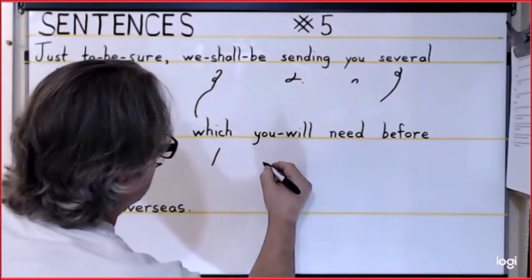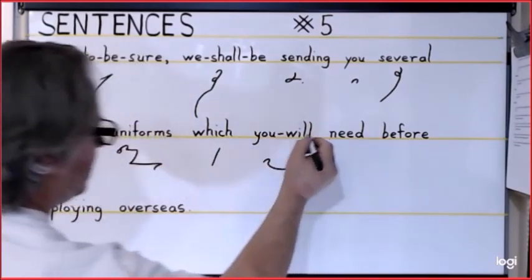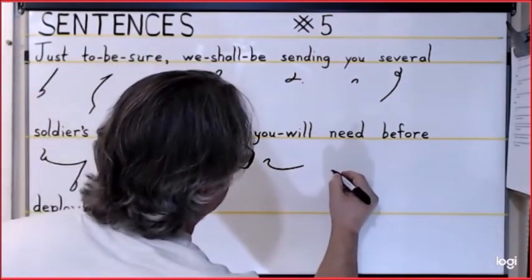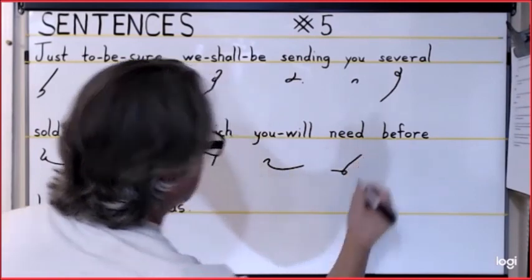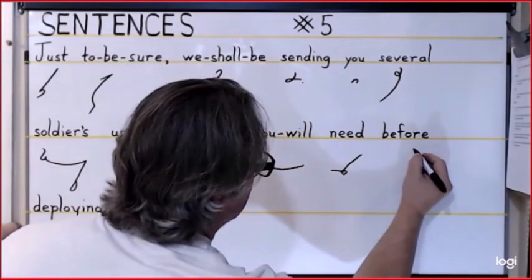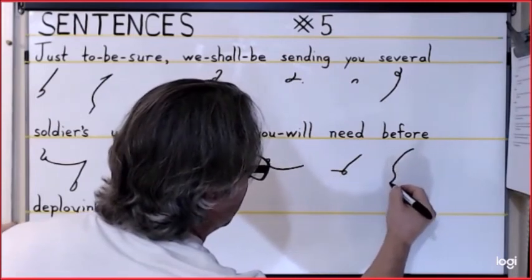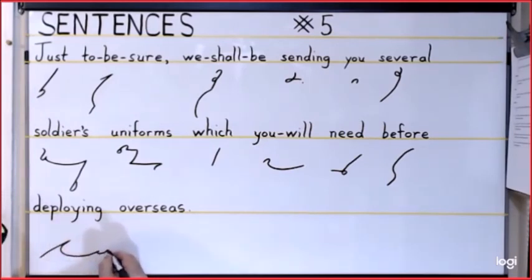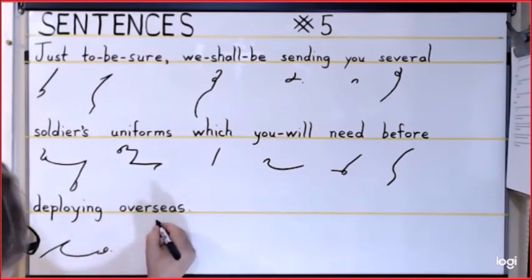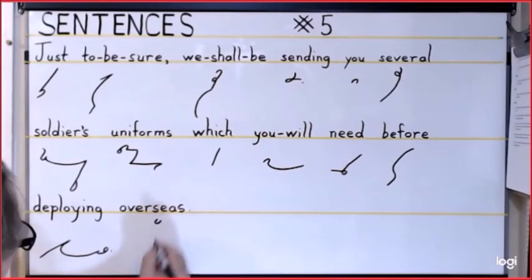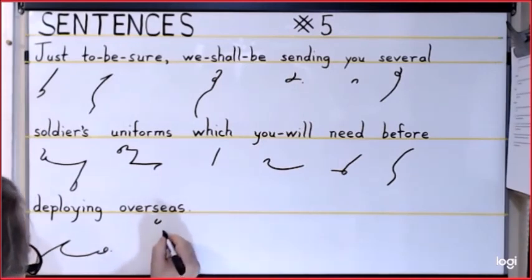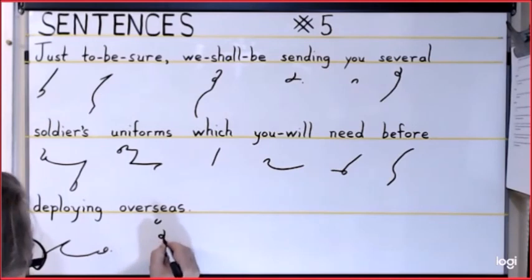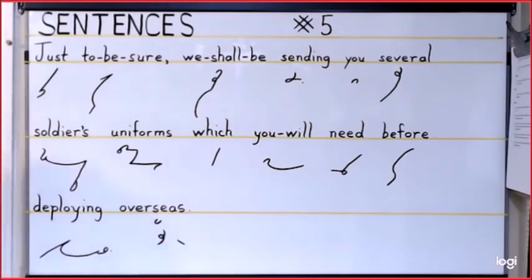You will is the U, and L for will. Need is N-E-D. Before is a B, the blended F. Deploying is D-P-L-O-I, dot for ing. Overseas, we'll put the upper O here, and then C's right underneath it, which is S-E-S, and then a period.